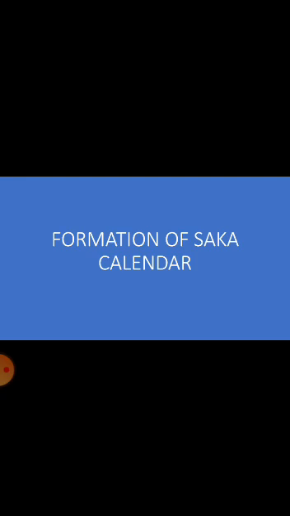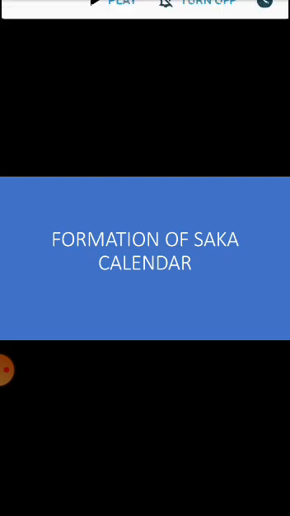This is written in Sanskrit literature. The use of the Shaka calendar began from Shaka era 1879, which corresponds to Gregorian year 1957, that is, 1957 AD in the English calendar.